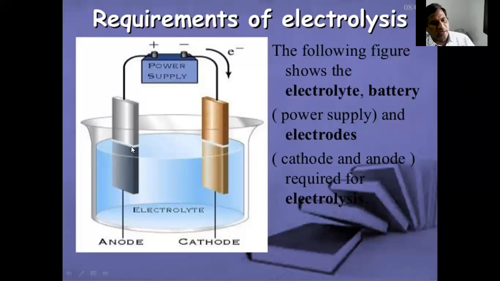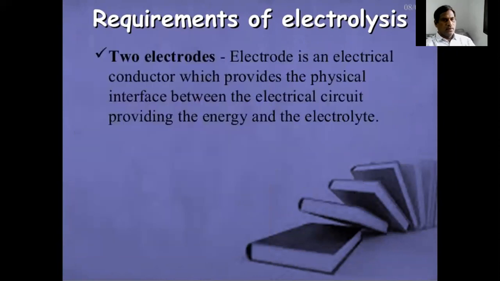The anode is the positive electrode and the cathode is the negative electrode. An electrode is an electrical conductor which provides the physical interface between the electrical current providing the energy and the electrolyte.